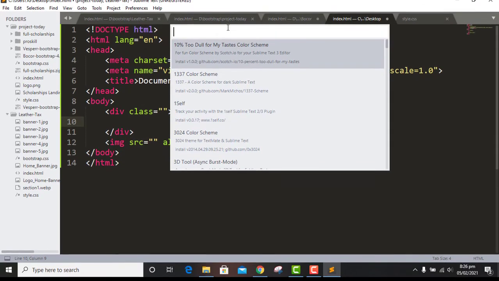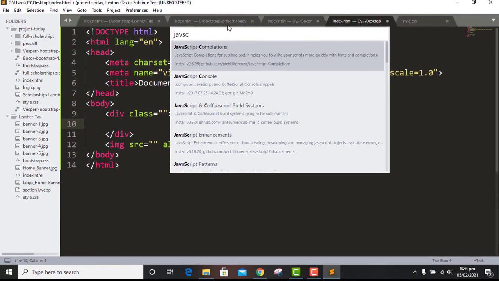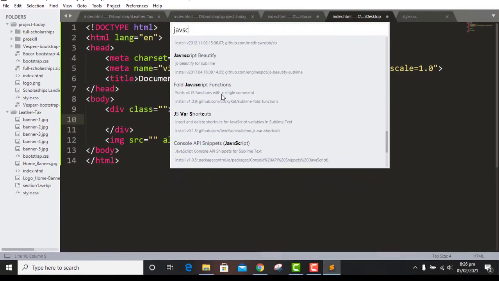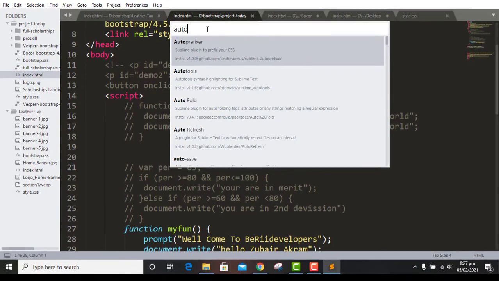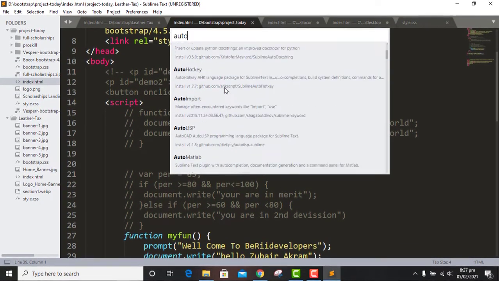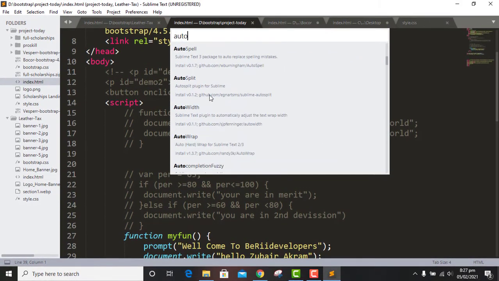You can also download JavaScript plugins. You can see here all the JavaScript plugins and auto-pick, HTML5, auto-pick control, refresh, auto import. So you can see here.